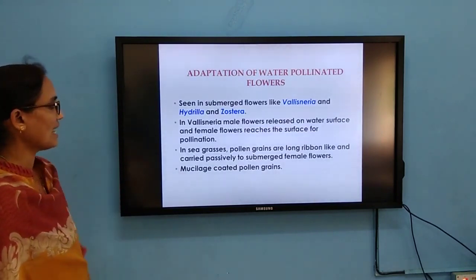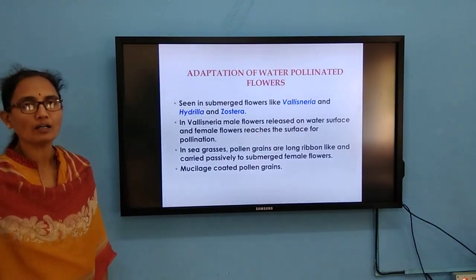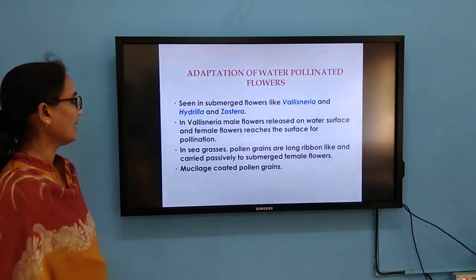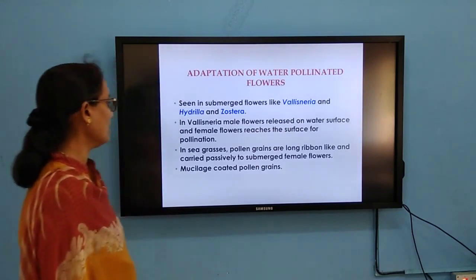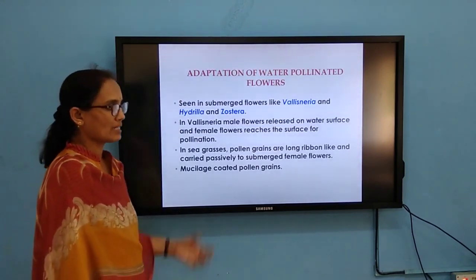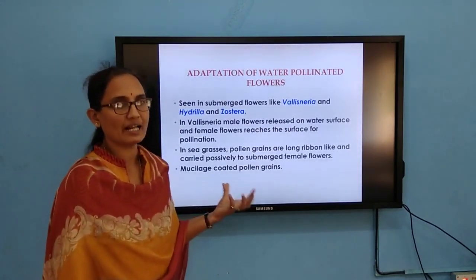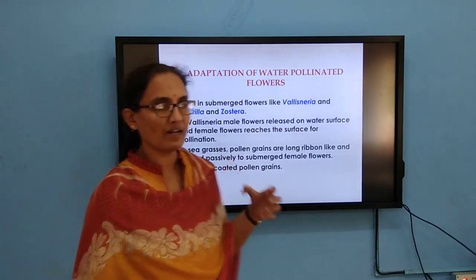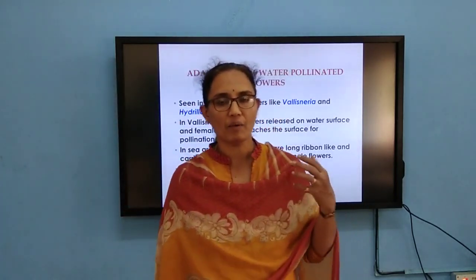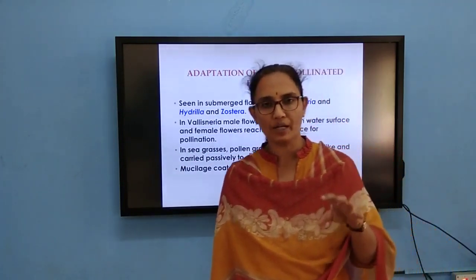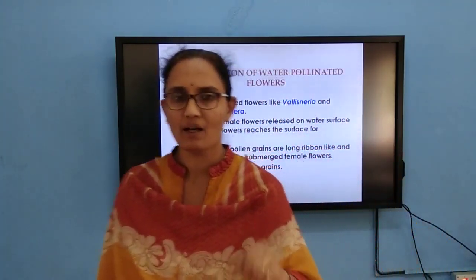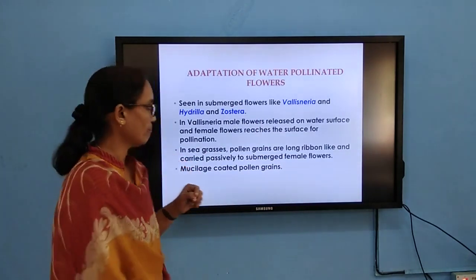In case of seagrasses, pollen grains are long, ribbon-like, and carried passively to submerged female flowers. And also, as this pollination takes place in the water, to prevent desiccation, the pollen grains are covered by a mucilaginous coating. So, that is in case of water pollinated flowers.